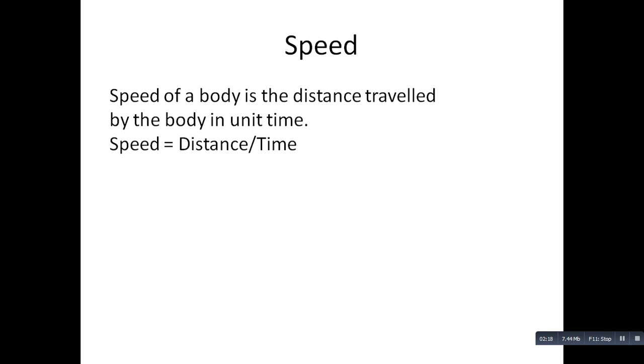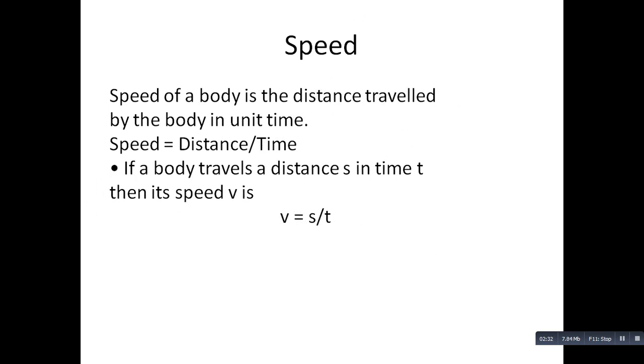Speed. The speed of a body is the distance travelled by the body in unit time. In formula form, speed equals distance upon time. If a body travels a distance s in time t, then its speed v is v equals s upon t.